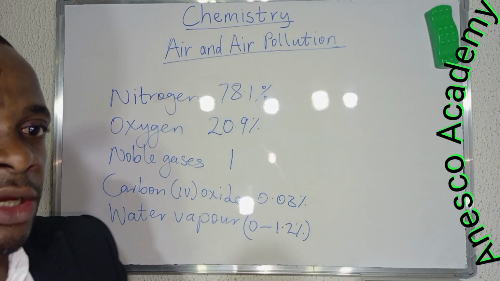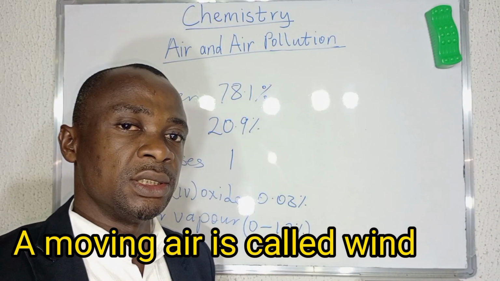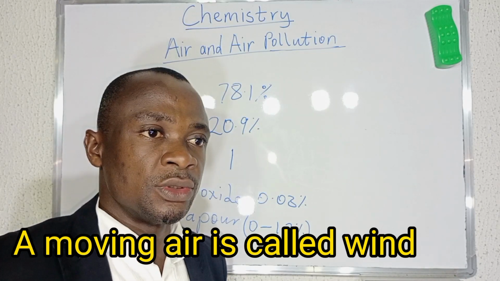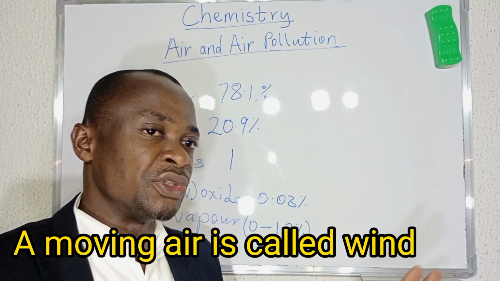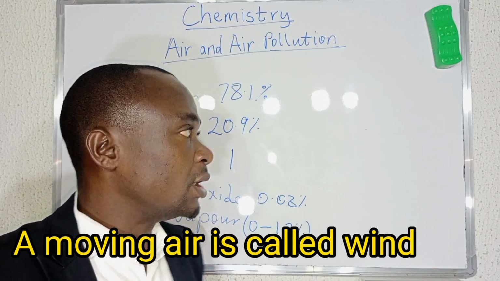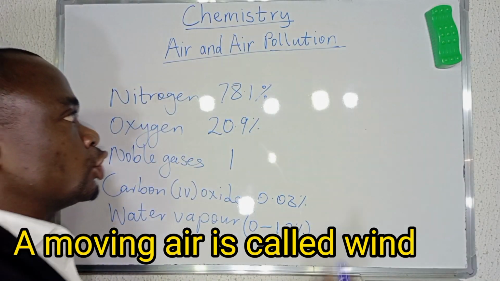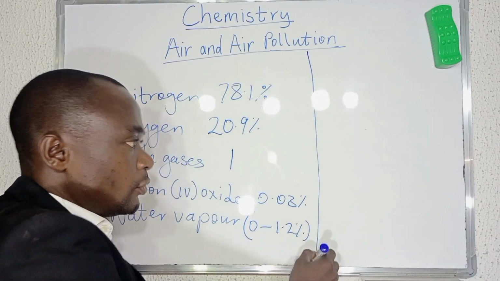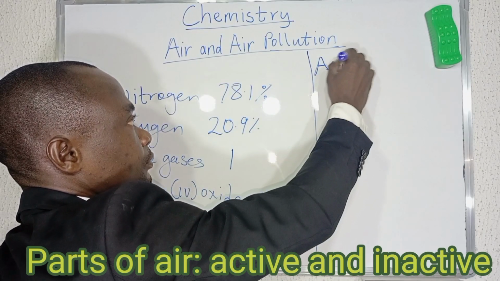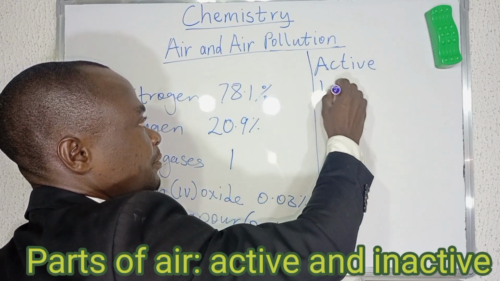All right, now, moving air is what we call wind. It comes in different forms. So we are not going to talk about air pressure and other ones right now. Maybe in a subsequent video we'll talk about that. Now, air has two major parts. We have the active part and the inactive part.